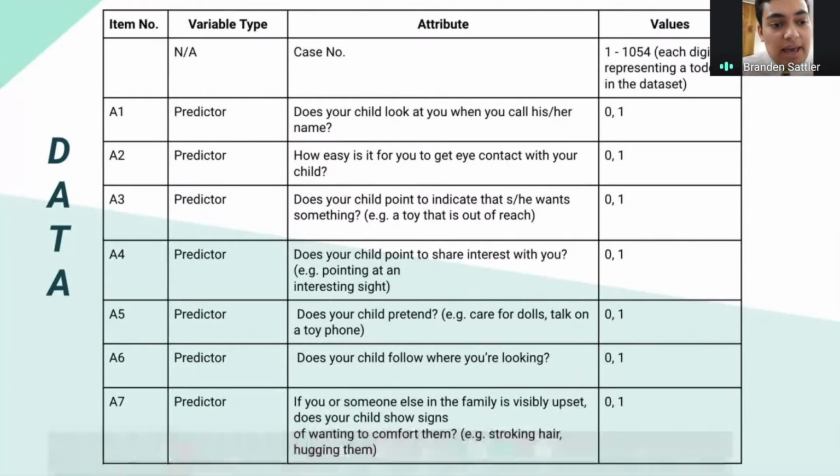If you answer yes or yeah they do, that answer reflects that your child probably does not have autism, so you are given 0 points. And this continues on for the 10 questions, and if you answer in a way that reflects that your child does have autism for at least 3 of these questions, we basically come up with the conclusion that it is likely that your child has autism.